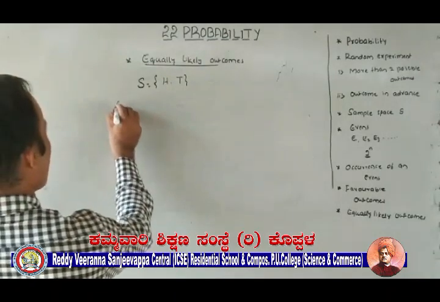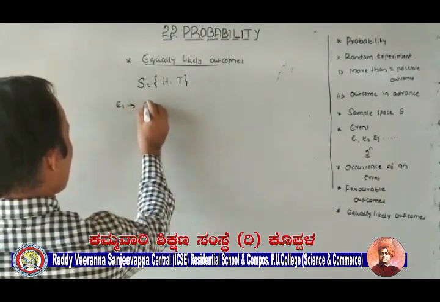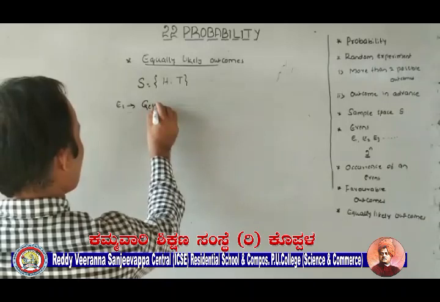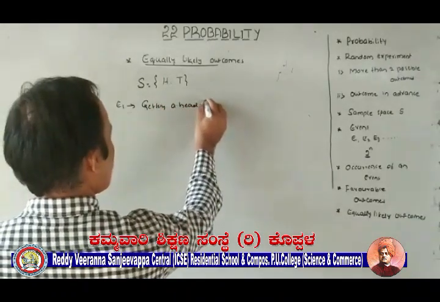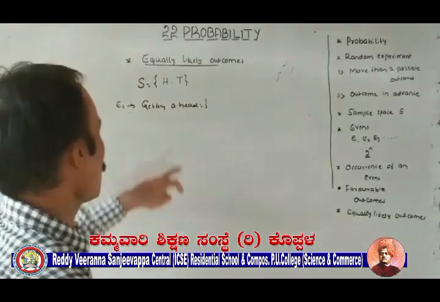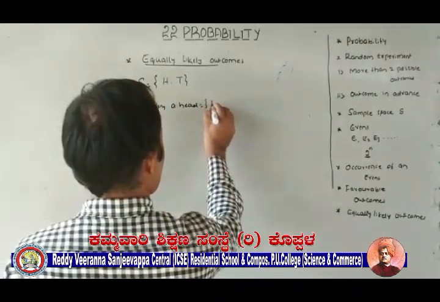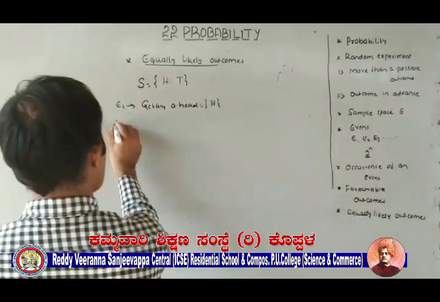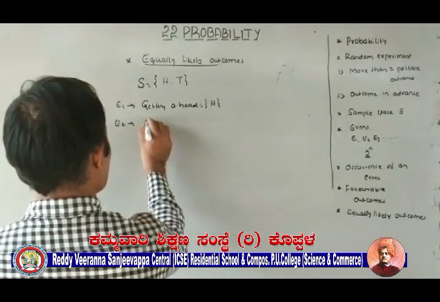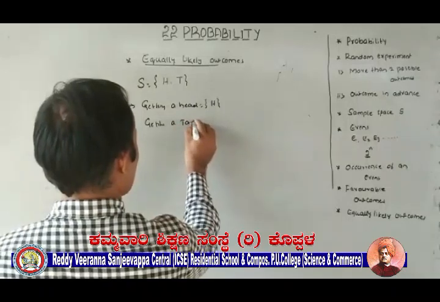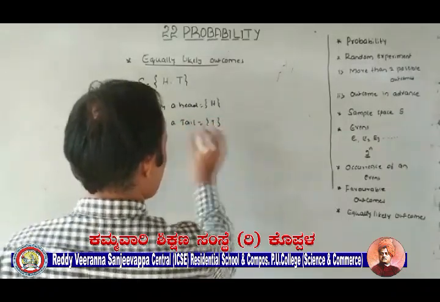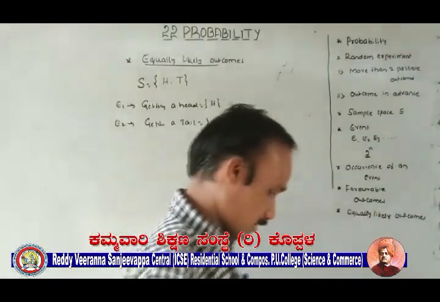Now consider one by one the events. Event number 1, getting a head. What is the possible outcome? Head. Next, E2, getting a tail. Possible outcome only T. Correct?